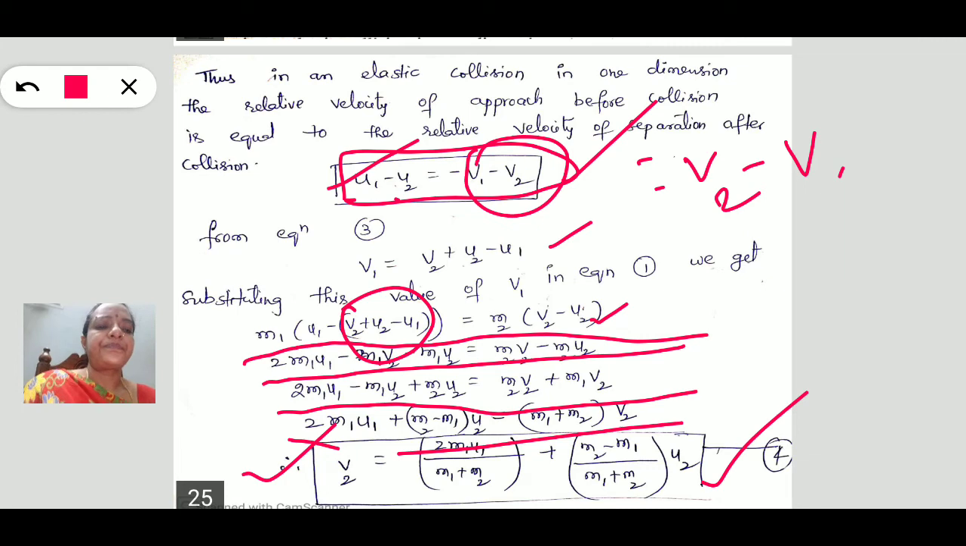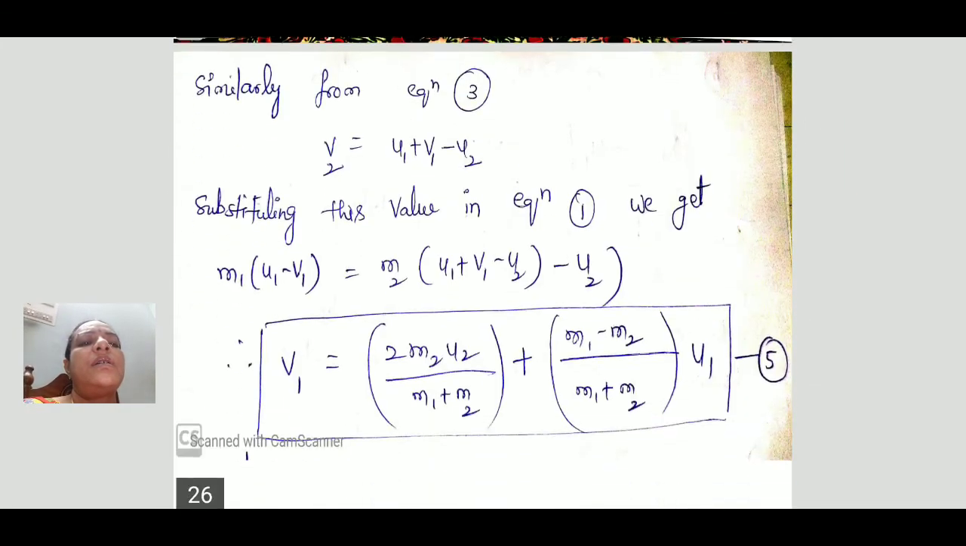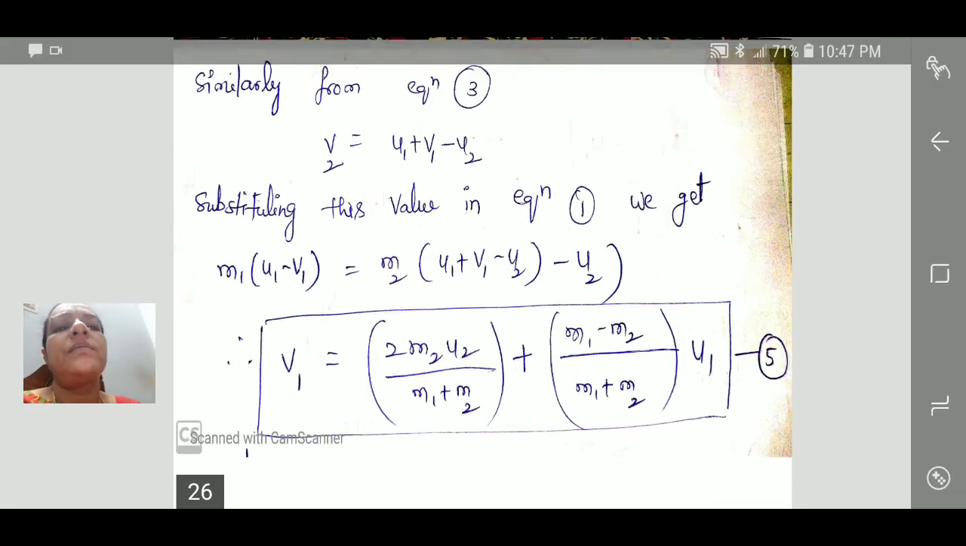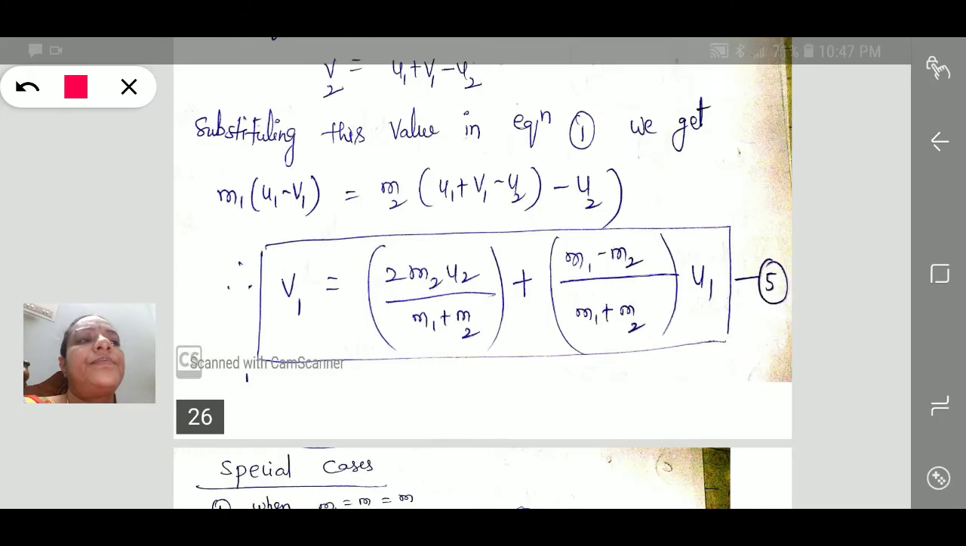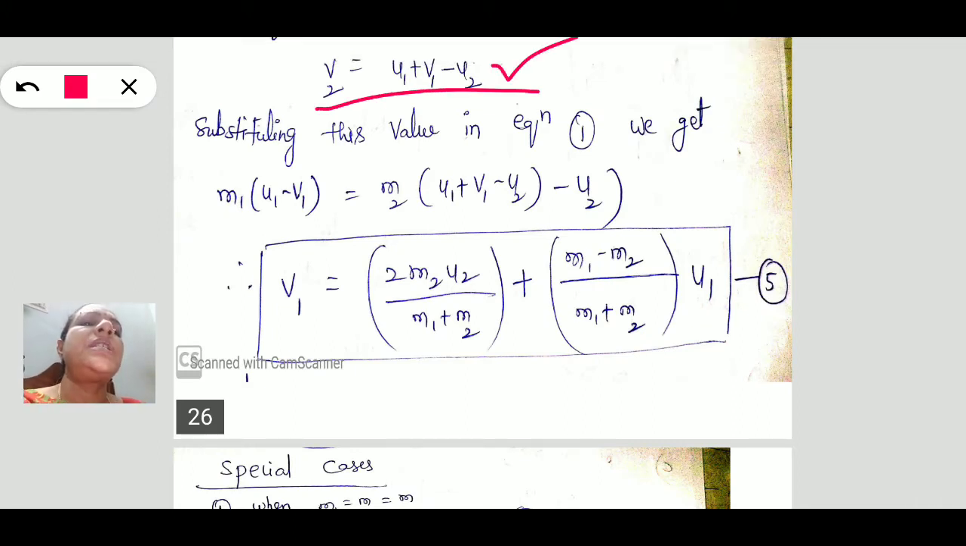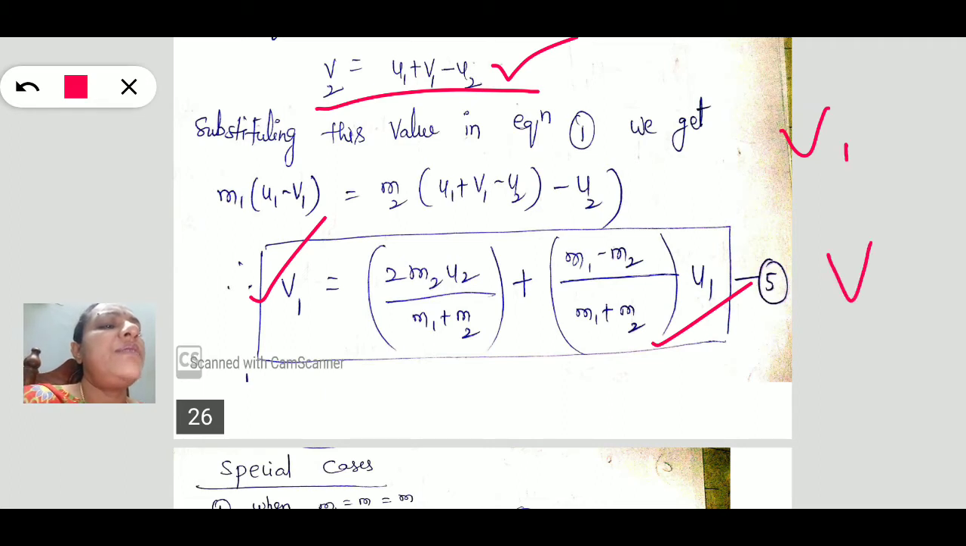Similarly, if we substitute the v2 equation in place of v2 and follow the same process, we get the final equation for v1, the final velocity of the first body after collision. This is v1 and v2. This is how we calculate the final velocities of the bodies in elastic collision.